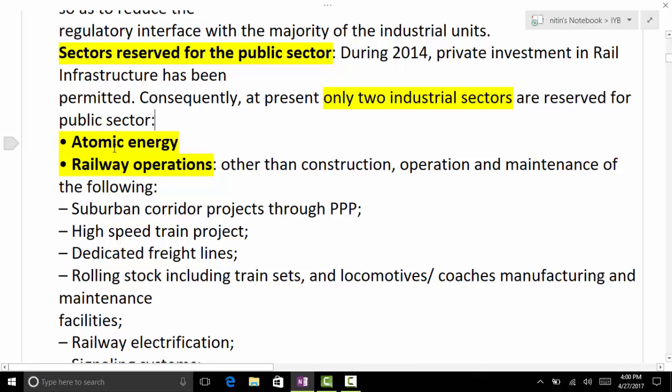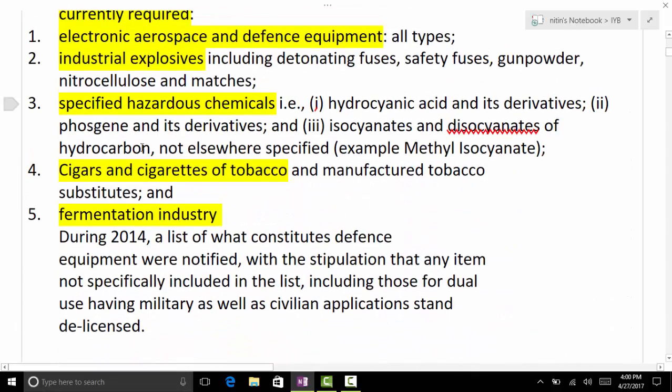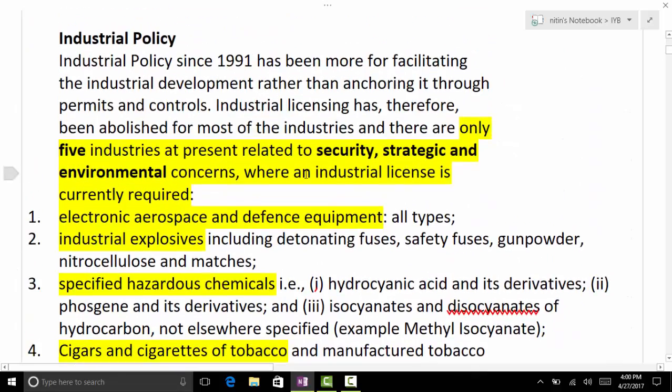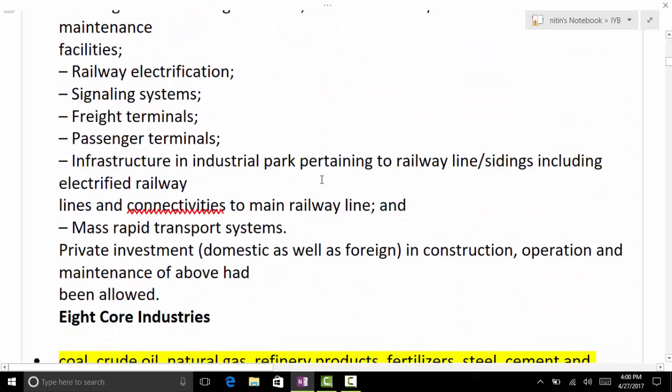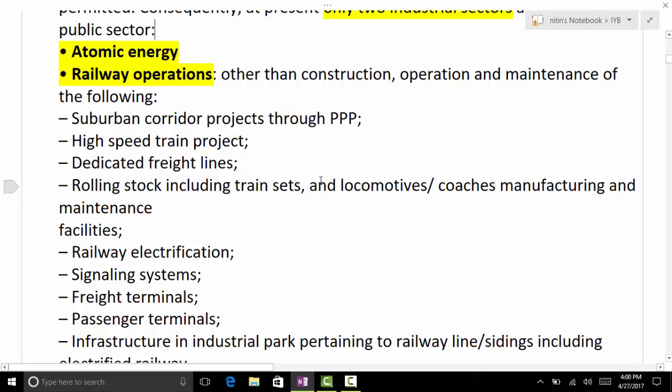So here only for the public sector, reserved for public sector, no private entry. And here, what is the difference among these two? The above segment and the below segment. Here, private sector is allowed, but licensing is there. But here, not even private sector, right? So then FDI is also not allowed. Yes, when private sector is not allowed, definitely then.